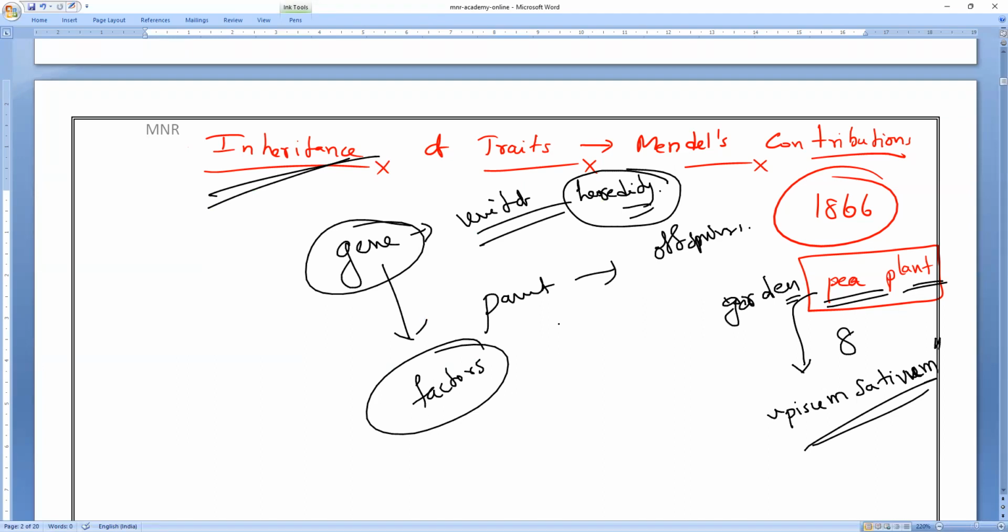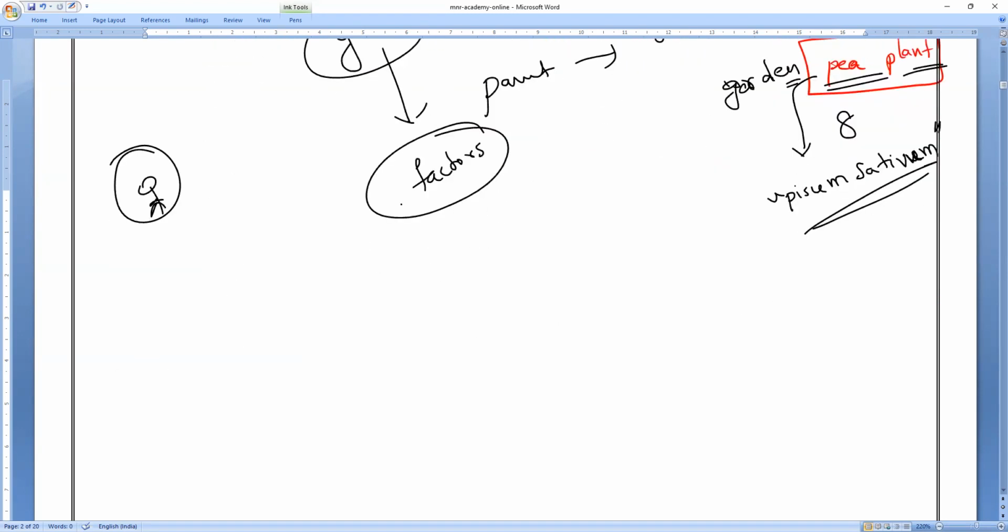How would you choose the organism? What is your expectation? For example, if I take a human, how many years can you survive? Hardly 80 years, from the day of birth to death.